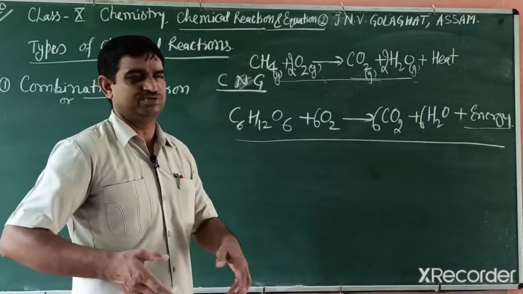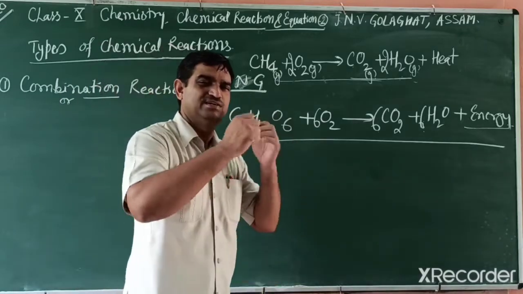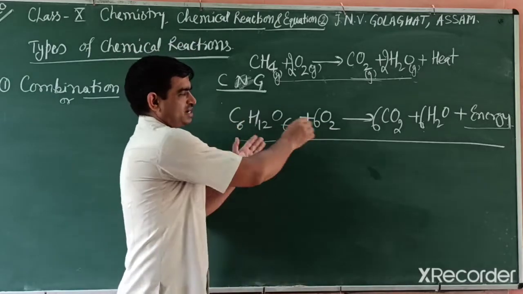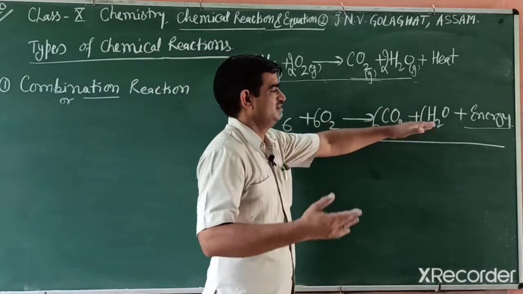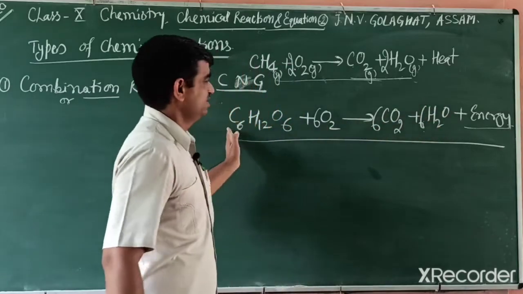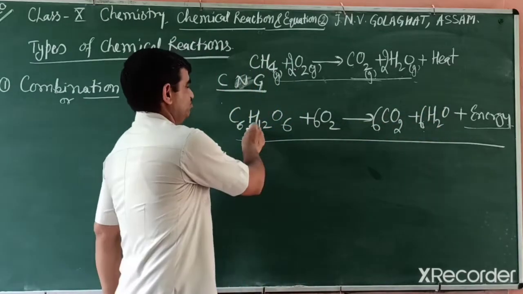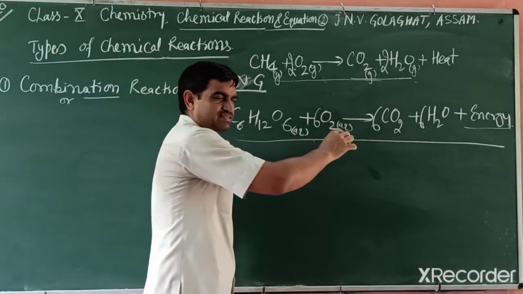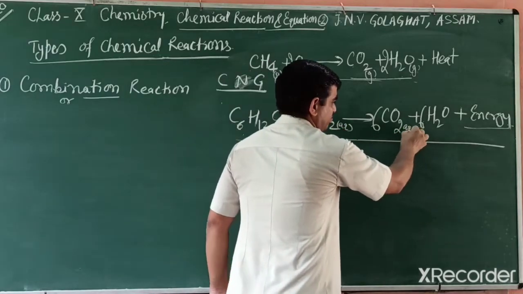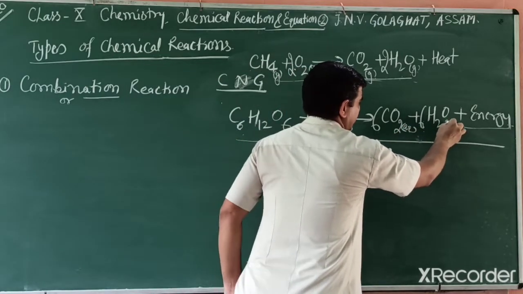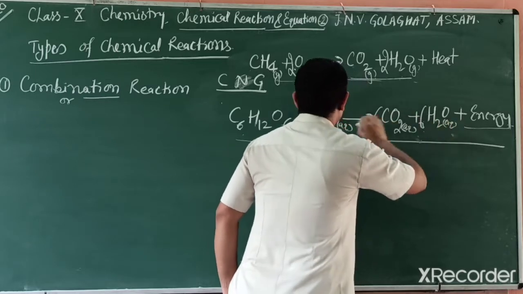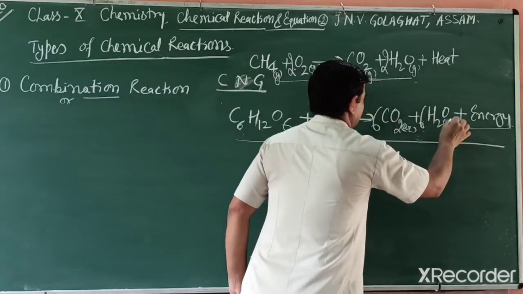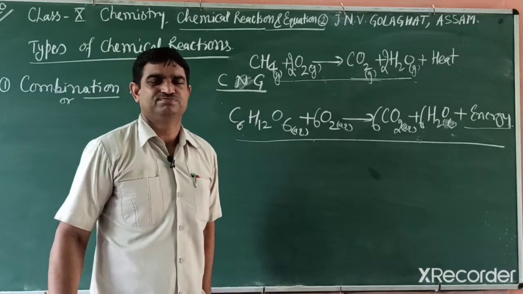A lot of energy is released. This occurs in our body when we respire, and inside our body we have glucose. It is digested and converted into carbon dioxide gas, which is released out, and water vapors. If you want to write physical states, glucose is present in aqueous form, oxygen is also dissolved in blood, carbon dioxide is released in aqueous form, and water is in a liquid state or aqueous form. So in this way we can write the physical state also.